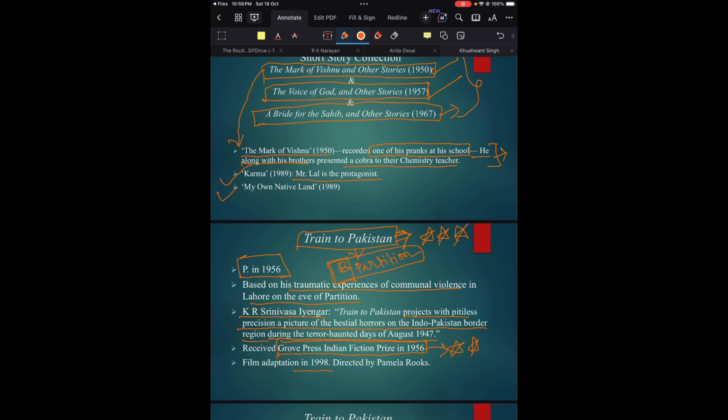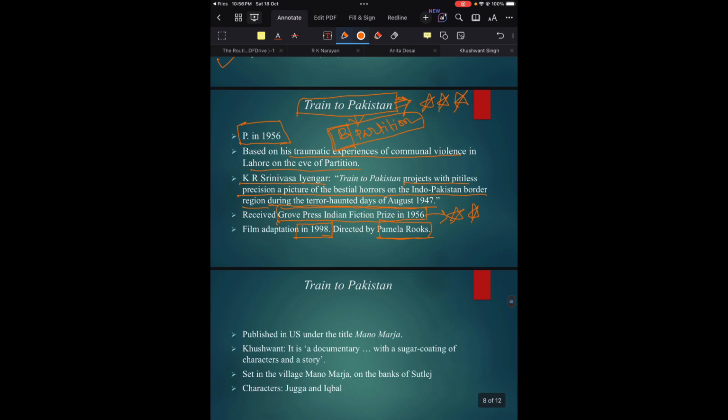And the novel also had a film adaptation in 1998. It was directed by Pamela Rooks. Just remember the year and the name of the director: in which year a film adaptation was made from the novel Train to Pakistan, and who was the director? Pamela Rooks, and the year is 1998. And this is very important.